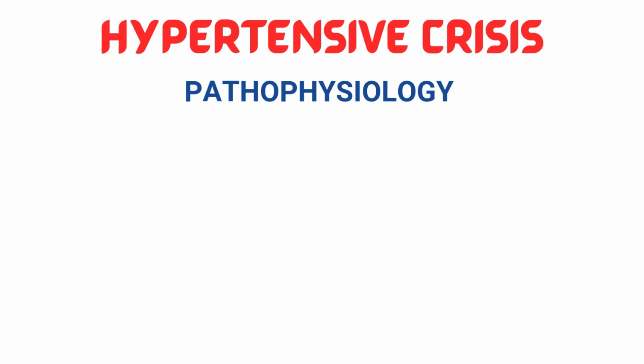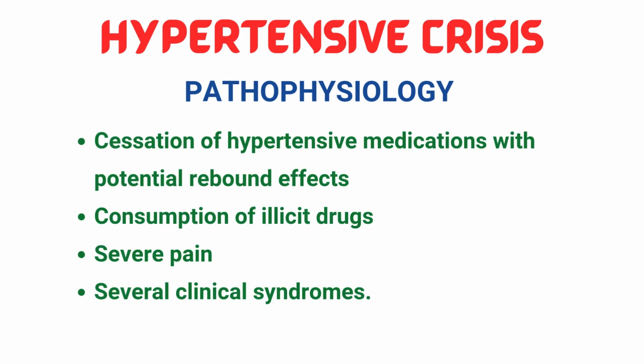We will see the pathophysiology of hypertensive crisis. The transition from mild hypertension or normotension to hypertensive crisis usually is precipitated by an event that leads to an abrupt increase in blood pressure. Situations associated with this event may include cessation of hypertensive medications with the potential rebound effects, consumption of illicit drugs, and severe pain, as well as several clinical syndromes.